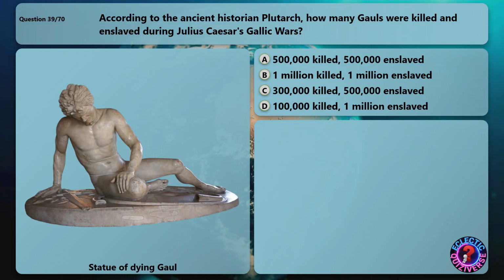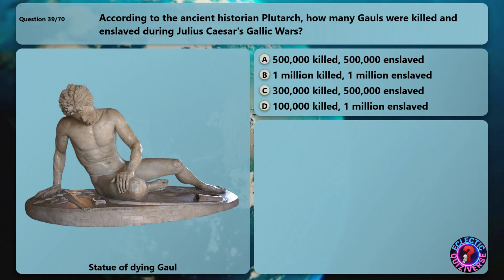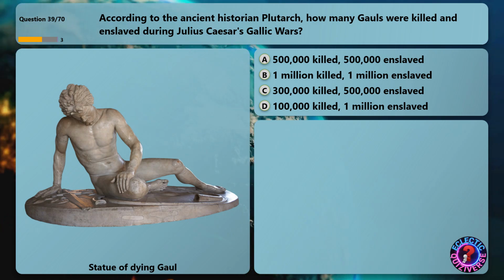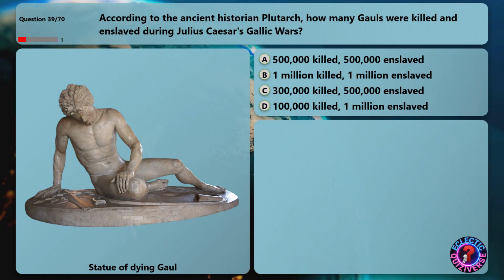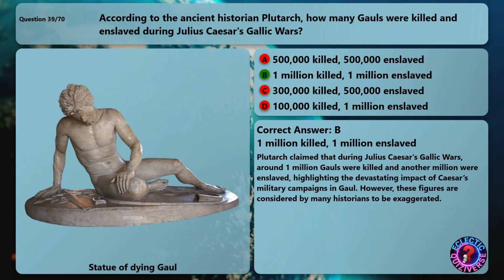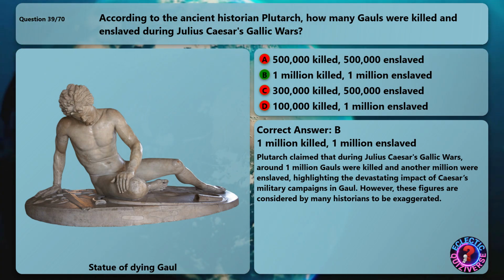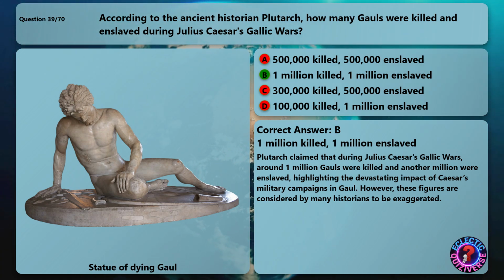According to the ancient historian Plutarch, how many Gauls were killed and enslaved during Julius Caesar's Gallic Wars? The correct answer is 1 million killed, 1 million enslaved. Plutarch claimed that around 1 million Gauls were killed and another million were enslaved, highlighting the devastating impact of Caesar's military campaigns in Gaul. However, these figures are considered by many historians to be exaggerated.